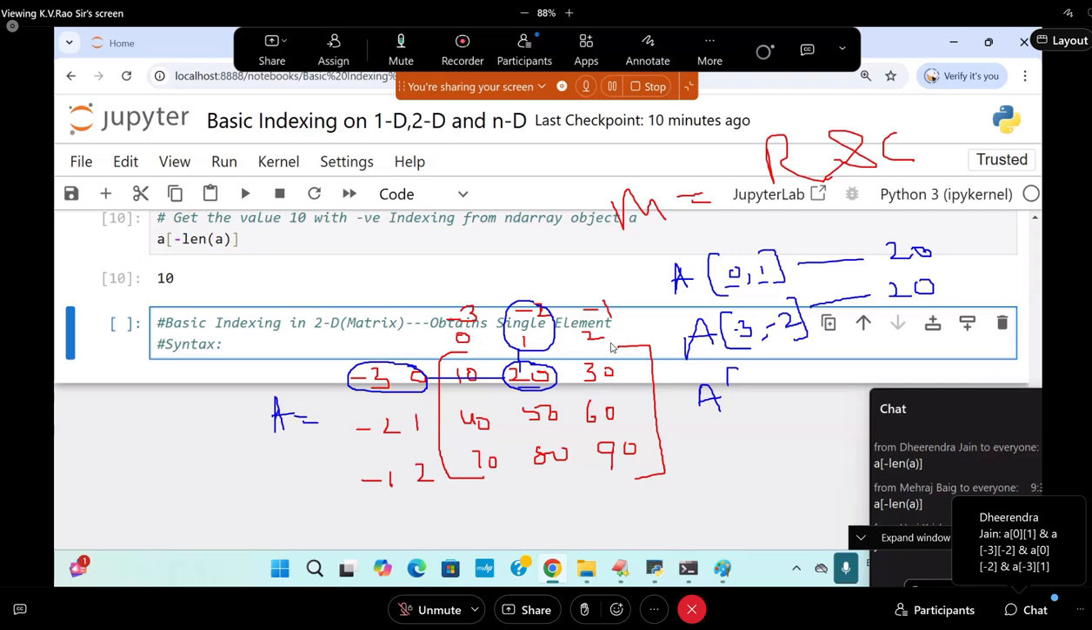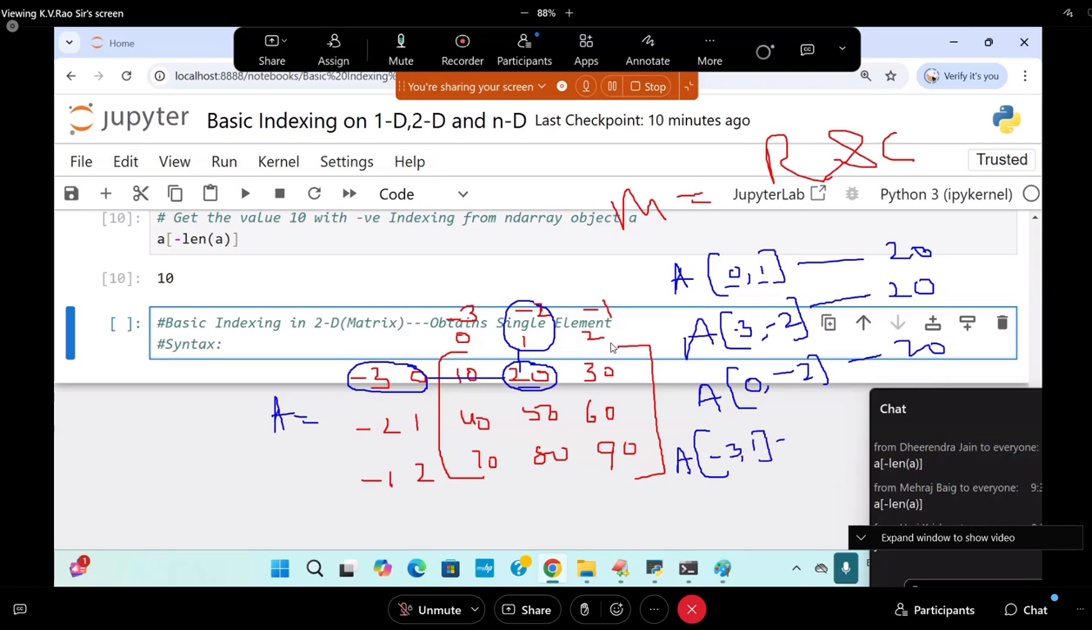Next, A of what again? I will take 0, comma minus 2. It also gives you the value 20. A of what again? Minus 3, comma 1. Also gives you 20. These many ways are there. Are you following me? So if anybody says only 2 ways, those 2 students should take their bags and go home. 4 ways or not? There are still 4 more ways.